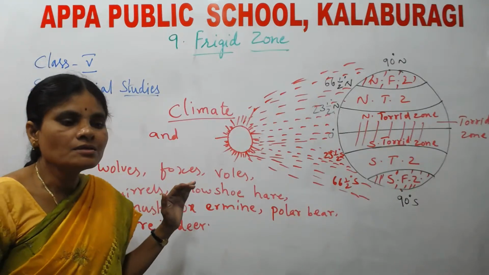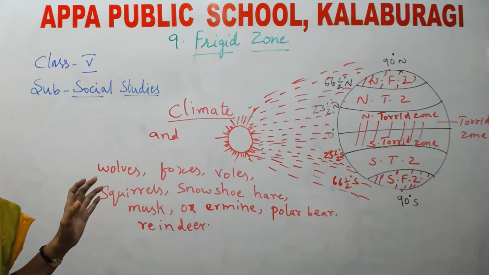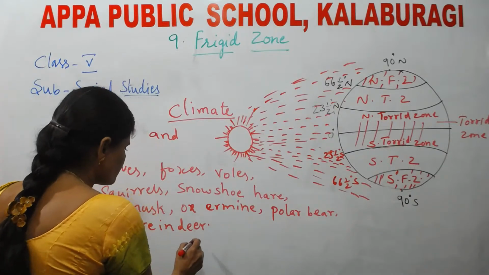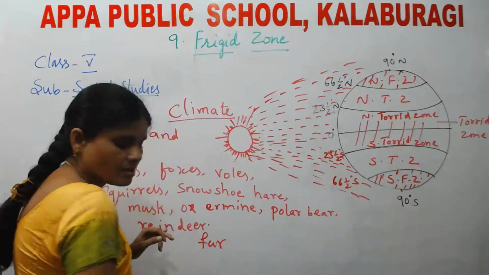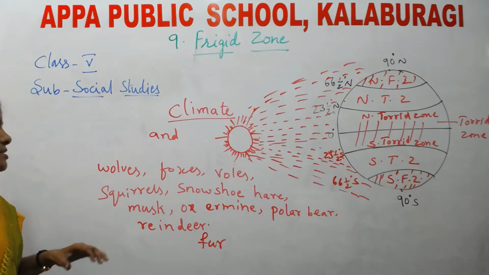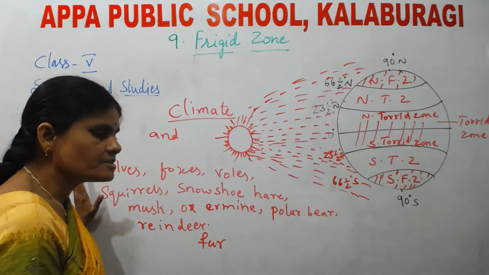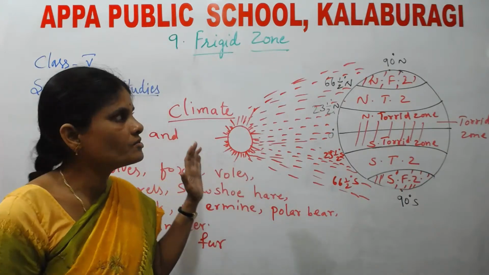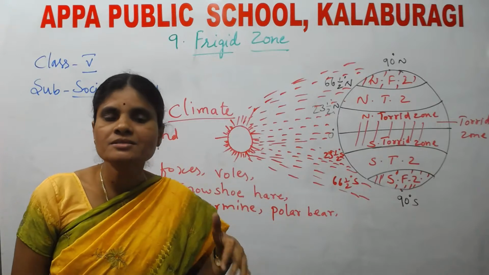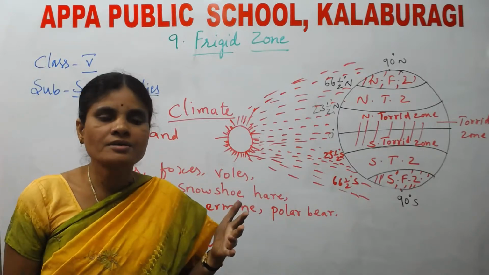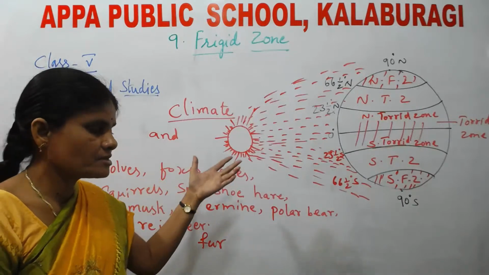Understood, children? These animals' body is covered with a thick coat of fur. This fur helps them to overcome the extreme climate, the severe cold of the frigid zone.